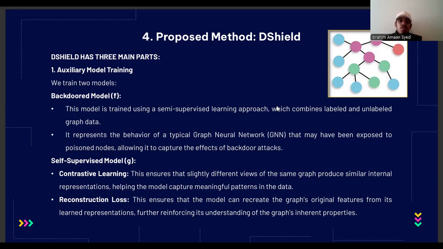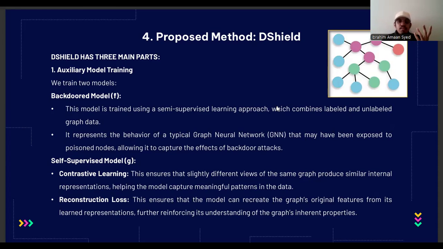One model, which we call the backdoor model, is trained in a way that mixes labeled and unlabeled data. This is called the semi-supervised learning approach because this model is trained on all available data, including the data which might be poisoned. It learns in a way similar to how a typical GNN would learn.